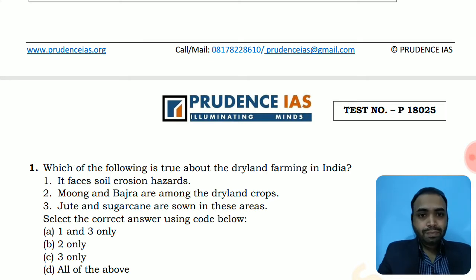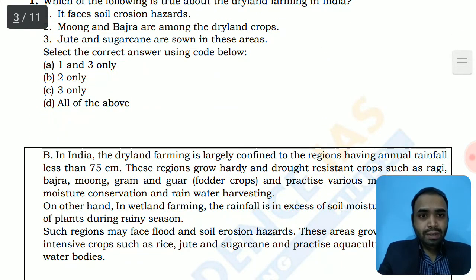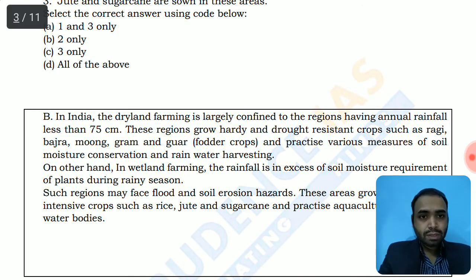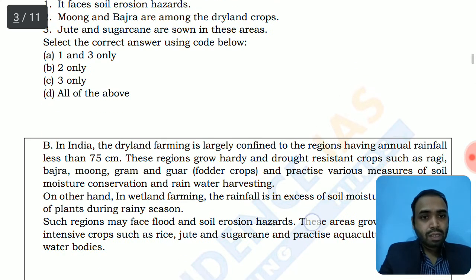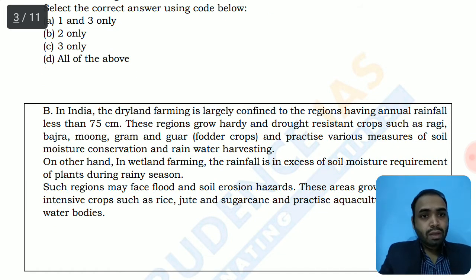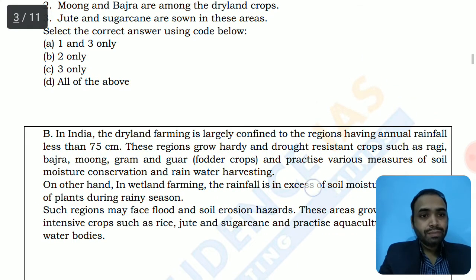Let's read the explanation. In India, dryland farming is largely confined to regions having annual rainfall less than 75 centimeters. So less than 75 centimeters rainfall is characterized as dryland, and dryland farming is the farming done on these lands. These regions grow hardy and drought-resistant crops such as ragi, bajra, moong, gram. So chana is also a dryland crop. It can be sown there. Also the fodder crops, and basically the green produce of these dryland farm crops is utilized as fodder for the cattle.